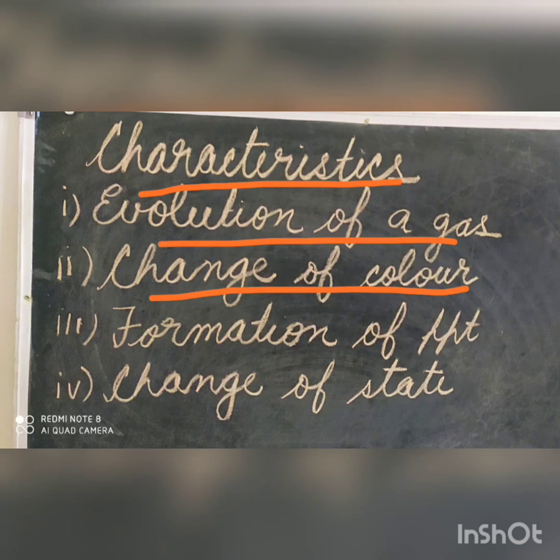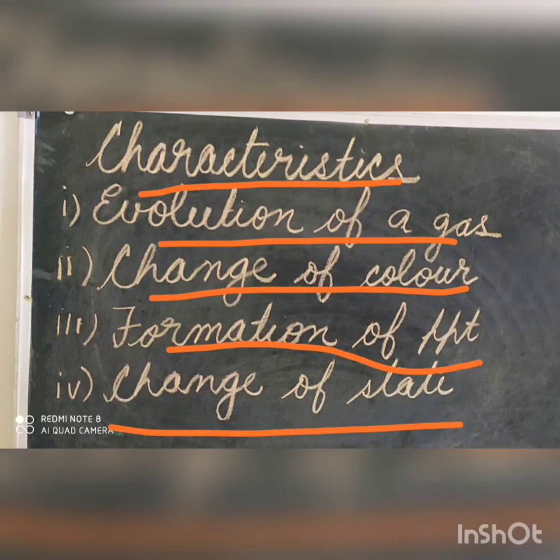Next characteristic is formation of precipitate. Certain chemical reactions are characterized by the formation of insoluble solid substances called precipitate. For example, when a solution of silver nitrate is added to a solution of sodium chloride, a white insoluble substance, silver chloride, is formed. When ferrous sulfate solution is added to sodium hydroxide solution, a dirty green precipitate of ferrous hydroxide is formed.